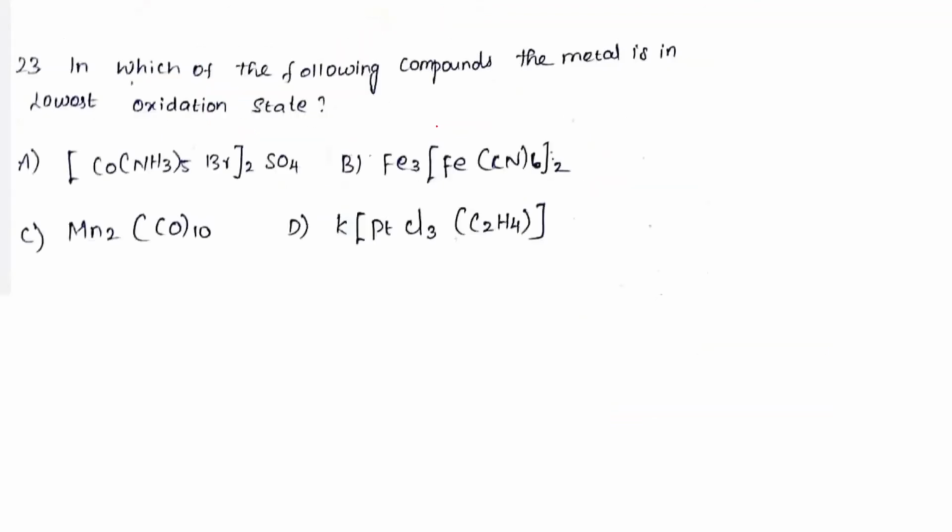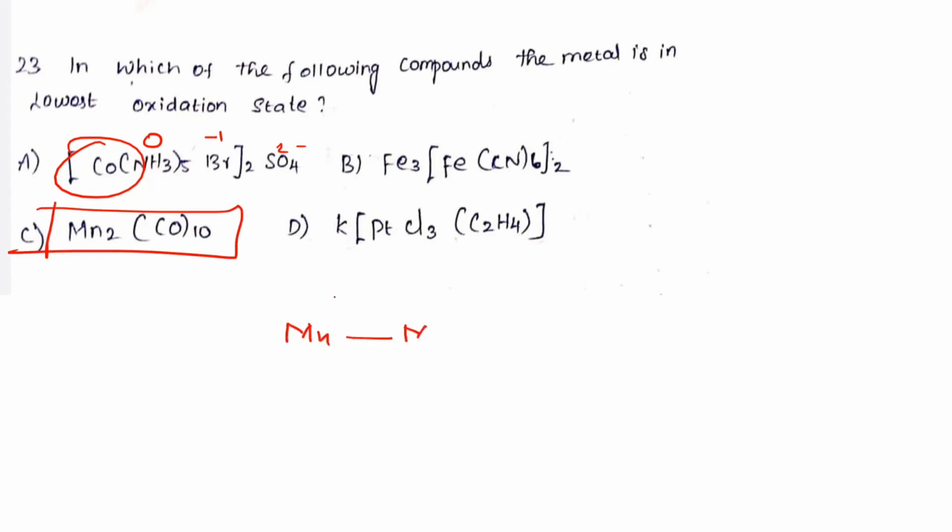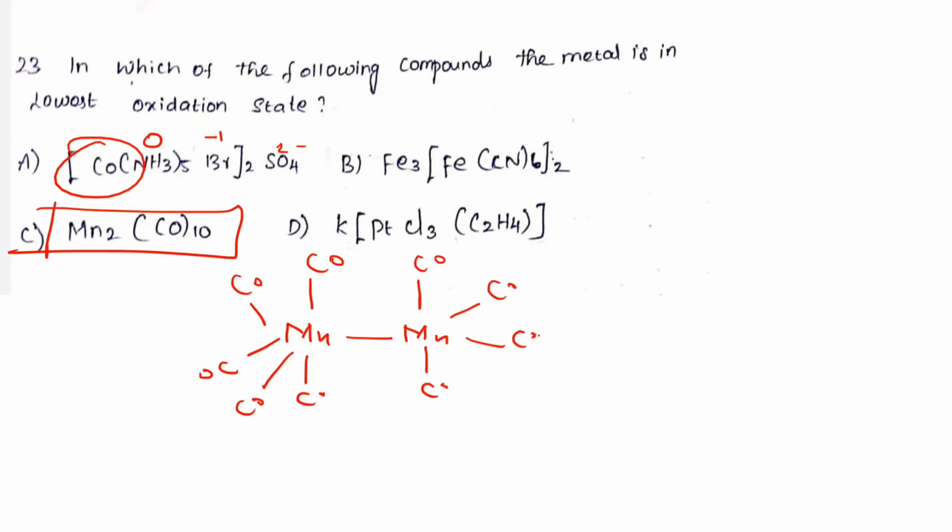And the final question, they are asking: which of the following complexes has the metal ion showing the lowest oxidation state? In case of option A, this is 0, this is -1, this is -2. Therefore it should be +2 or +3. In the case of Mn2(CO)10, listen, this structure: Mn, with a metal-metal bond, here also Mn, then CO ligands, 1, 2, 3, 4, and 5. Similarly, five CO ligands on the other Mn.